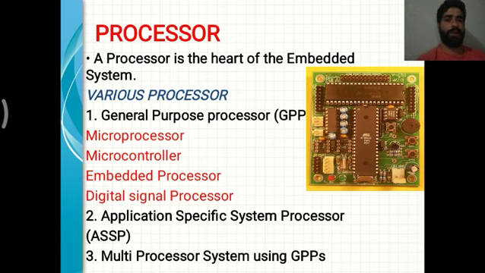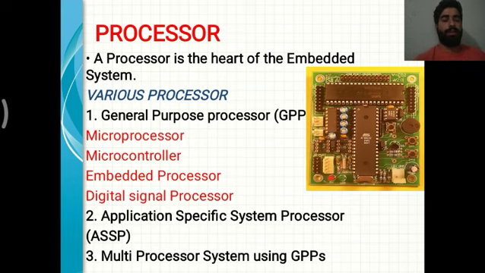Now the third one is the embedded processor. A special microprocessor or microcontroller is often called an embedded processor. The embedded processor is used when fast context switching and atomic ALU operations are needed, for example ARM7, Intel i960.